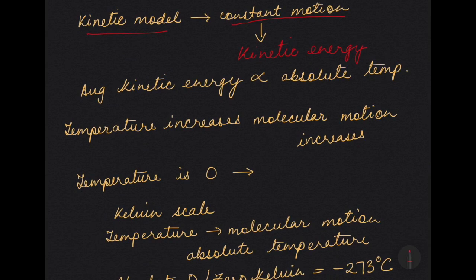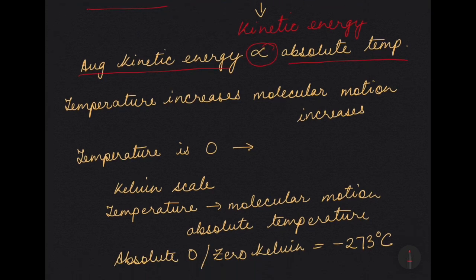Now, the average kinetic energy is directly proportional to the absolute temperature. That means if the temperature increases, the molecular motion also increases, and if the temperature decreases, then the molecular motion also decreases.